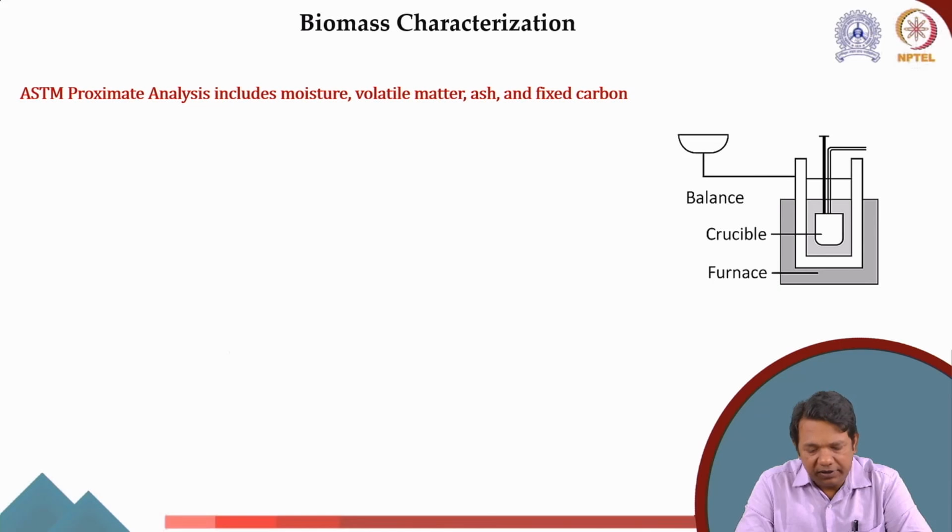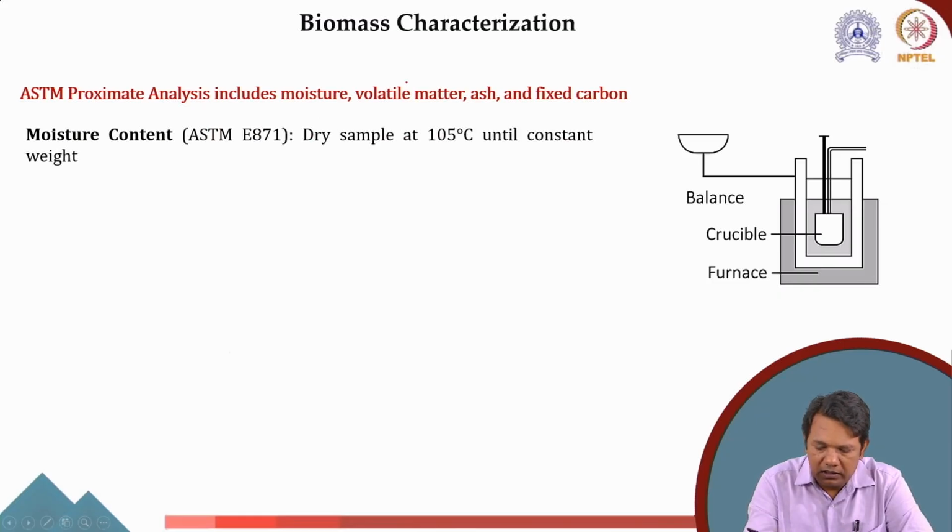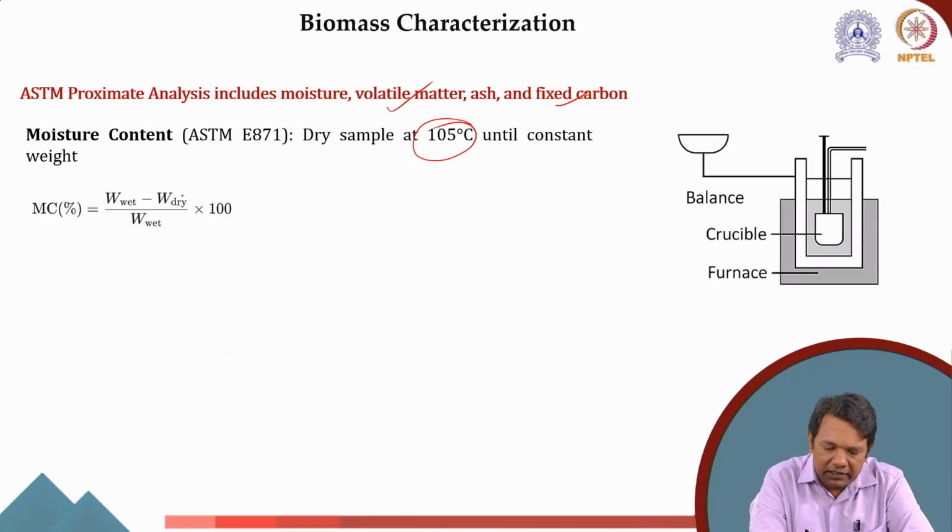If you remember, in the previous class, we discussed the ultimate and proximate analysis of the biomass. Particularly in proximate analysis, we learned about calculation of the moisture, volatile matter, ash content, and fixed carbon. And in moisture, what do we do? We take the sample, heat it at 105 degrees Celsius until it becomes constant. Once it becomes constant, we take the wet biomass weight, which was the initial, subtract the dry biomass weight and divide it by the original weight, and then we get the moisture content in it.